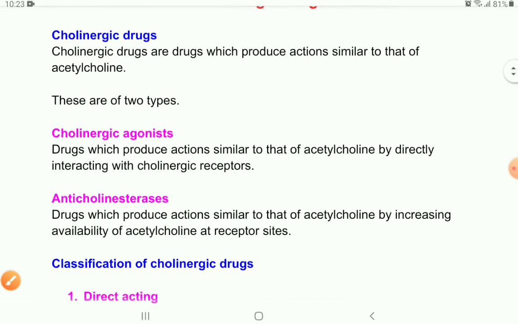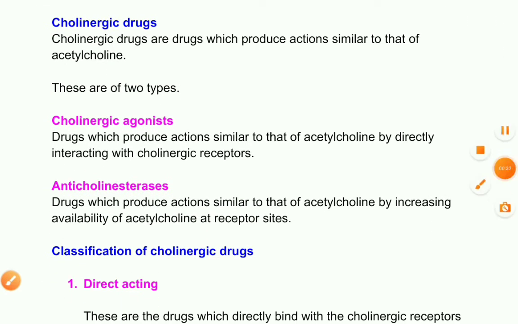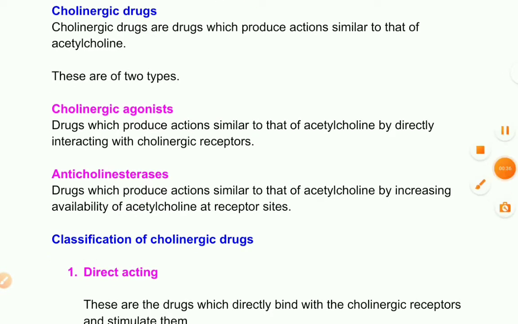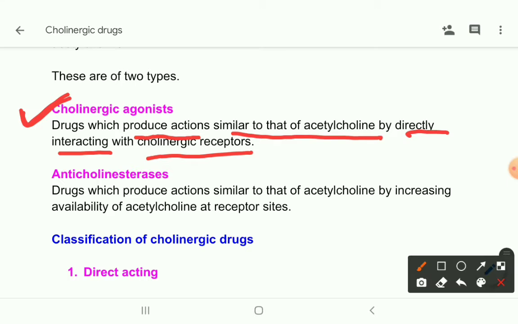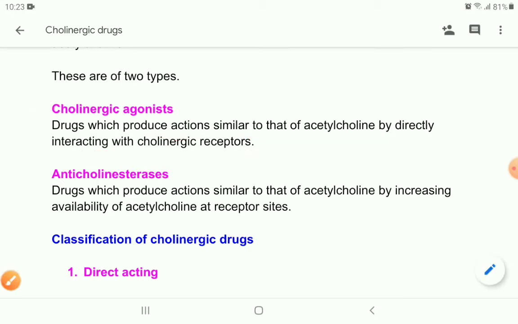Okay. So, what are cholinergic agonists? Cholinergic agonists actually are the drugs which directly act on the receptors, directly act on the cholinergic receptors. So, drugs which produce actions similar to that of acetylcholine by directly interacting with cholinergic receptors are the cholinergic agonists. Now, what are the anticholinesterases?